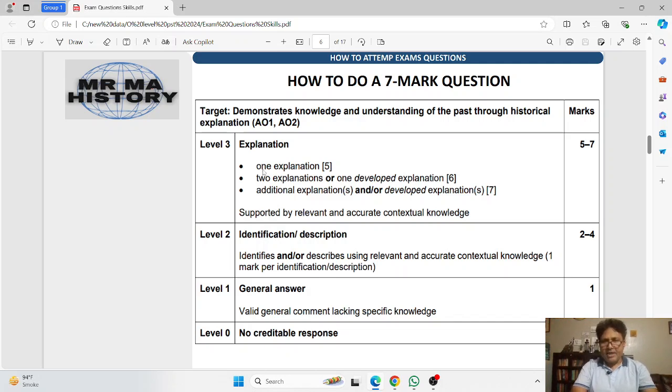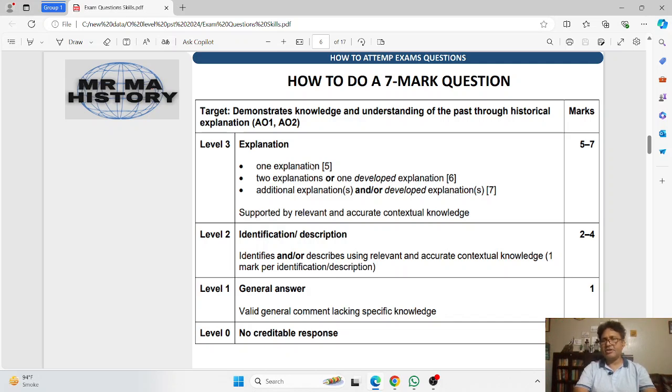As you can see, the ideal condition is if the candidate gives one reason, one explanation, that means the candidate is eligible for 5 marks. Now what does it mean by one explanation? One explanation means that the candidate identifies one reason and explains it, but this explanation is not a developed one.